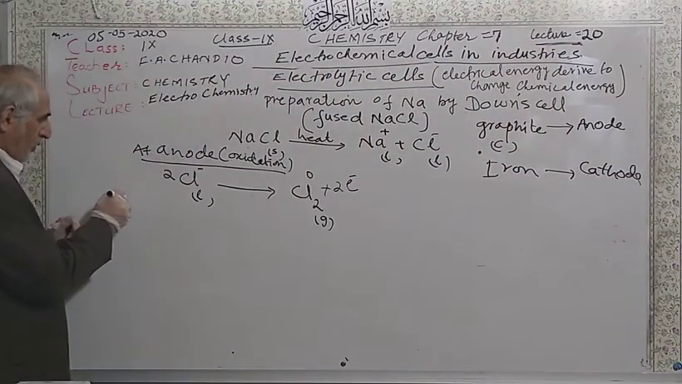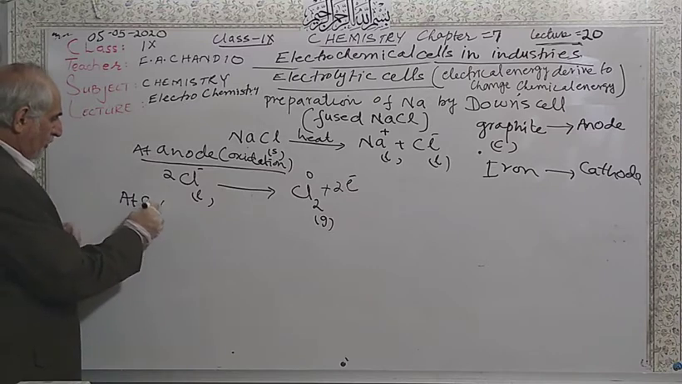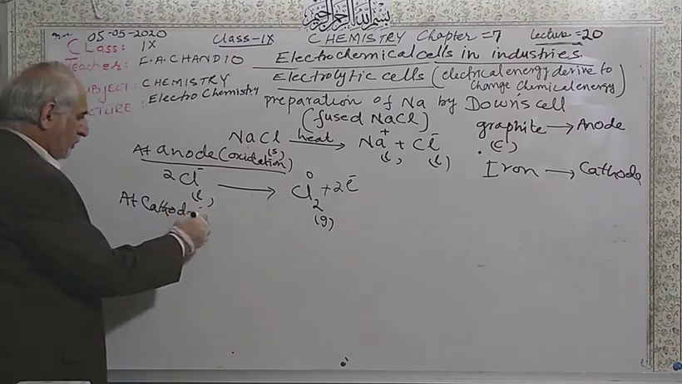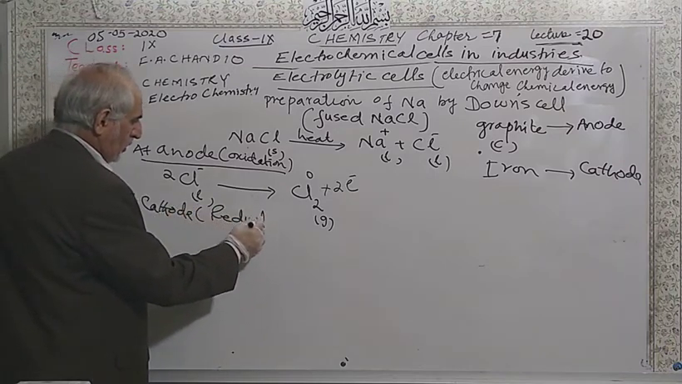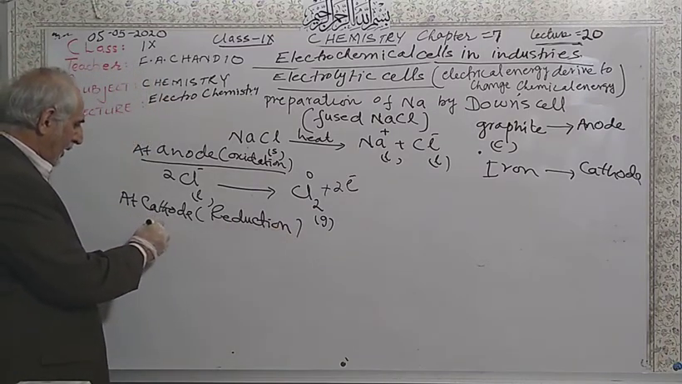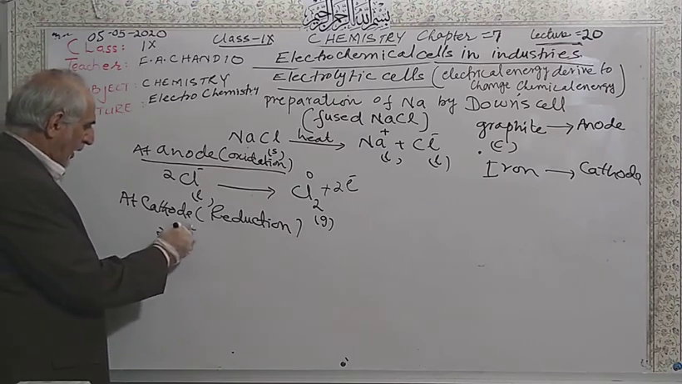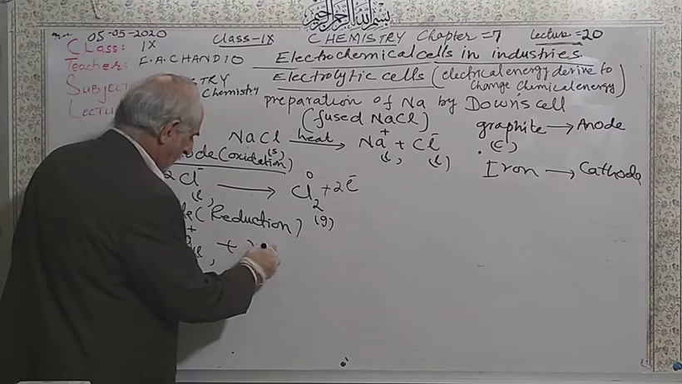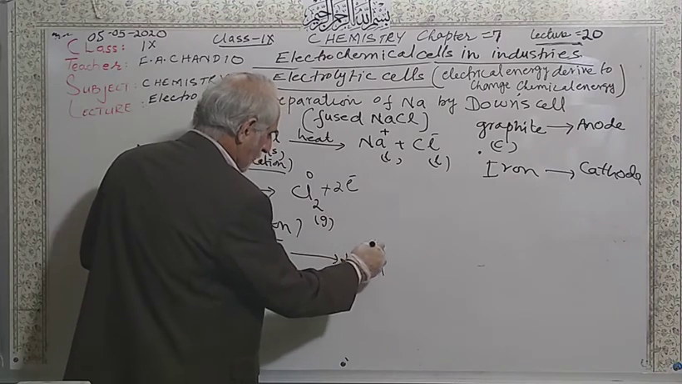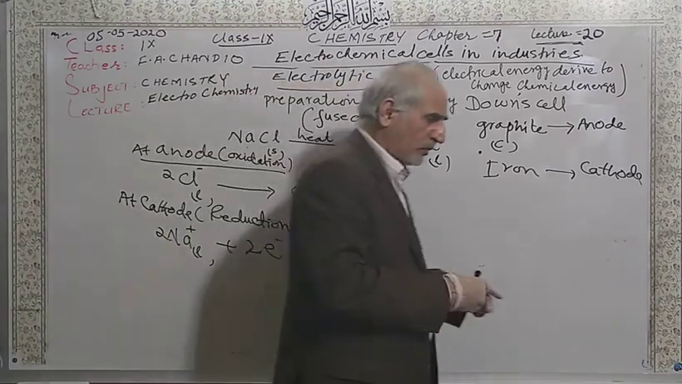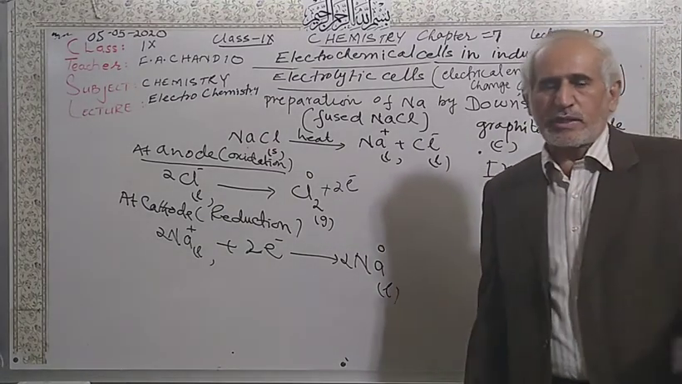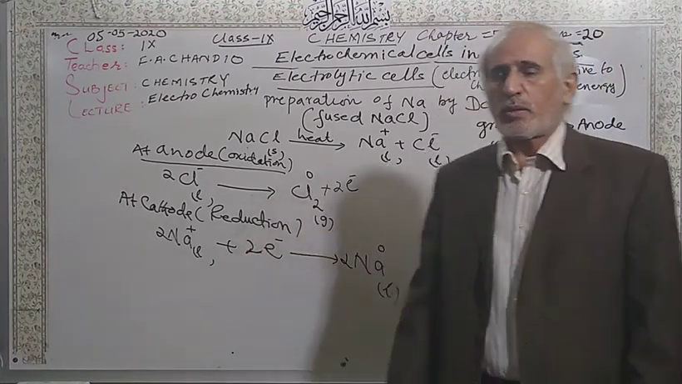Okay, so at the cathode there will be a reduction. So at the cathode reduction is going to be taking place, and these sodium ions gain 2 electrons to form sodium. So first liquid sodium is going to be formed at the cathode. A sodium atom is going to be formed in liquid form, then you can solidify it, and I will give you some introduction about this.